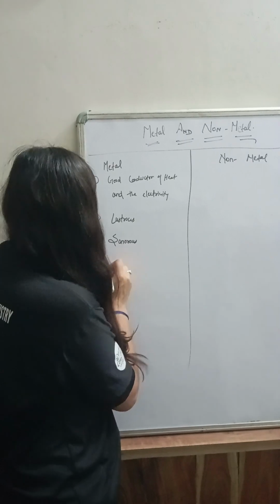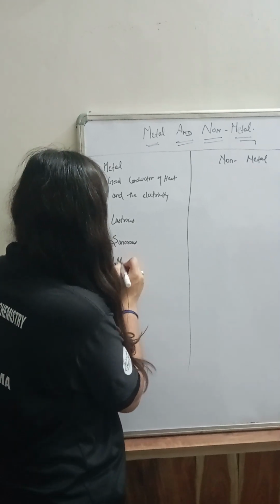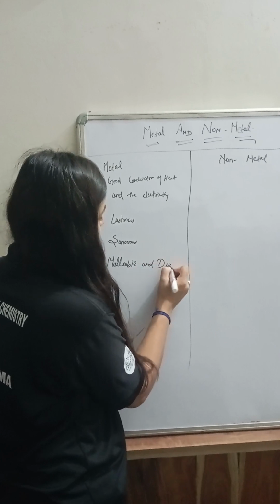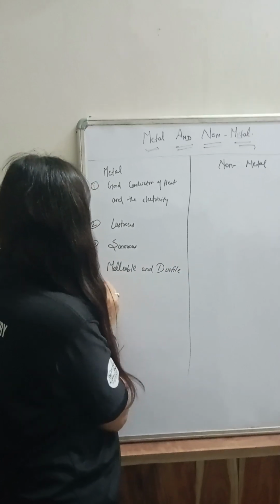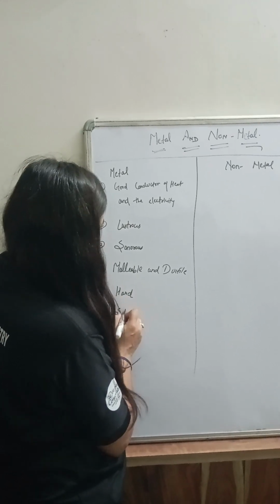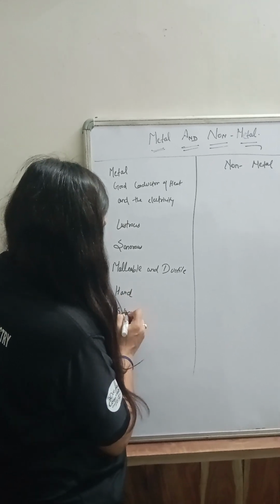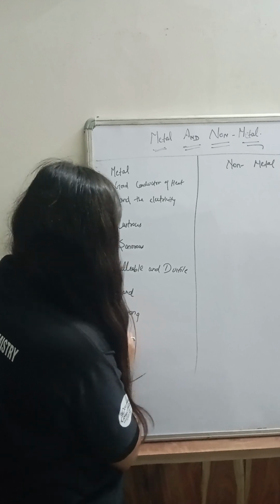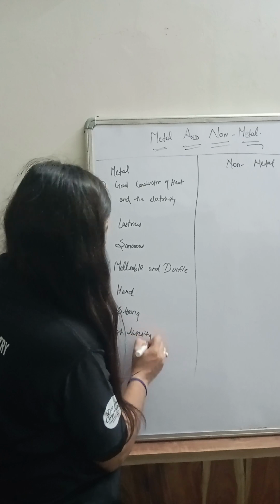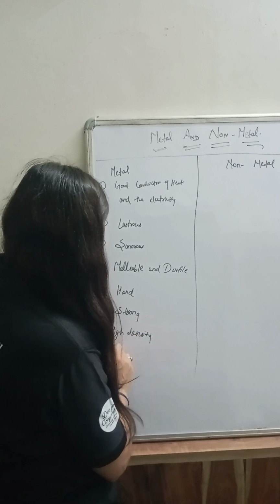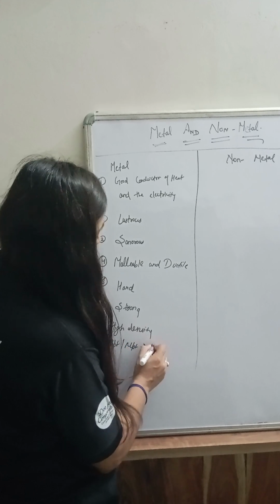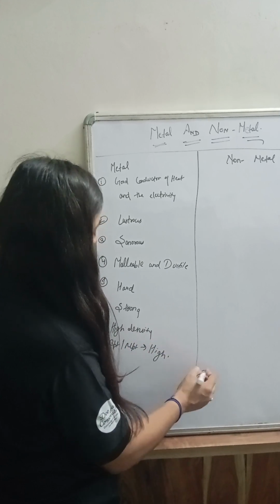Metals are basically malleable and ductile. Metals are hard. Metals are strong. Metal has high density. The boiling point and the melting point of metals are high.